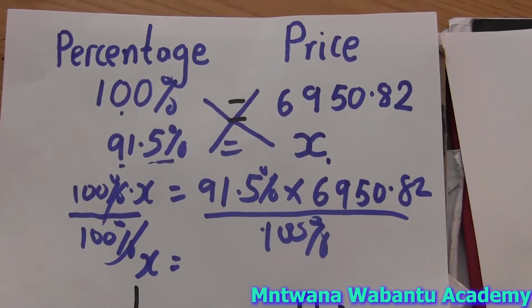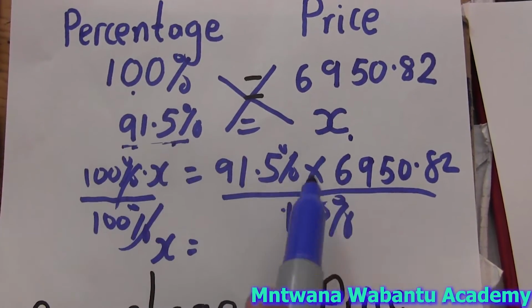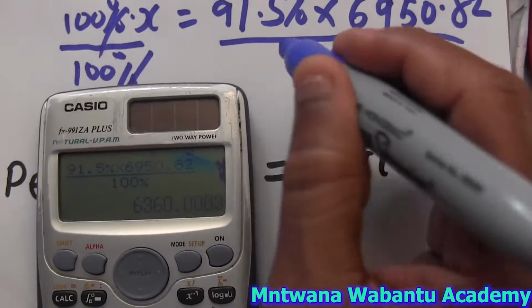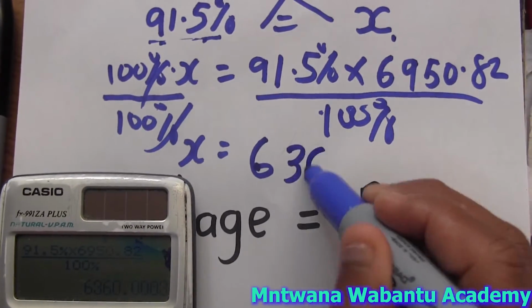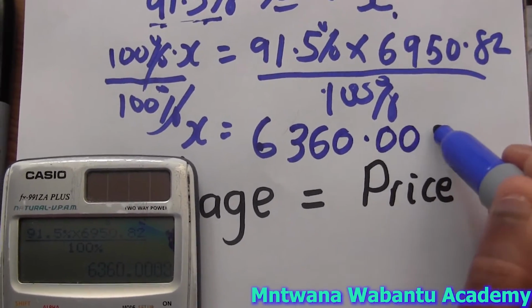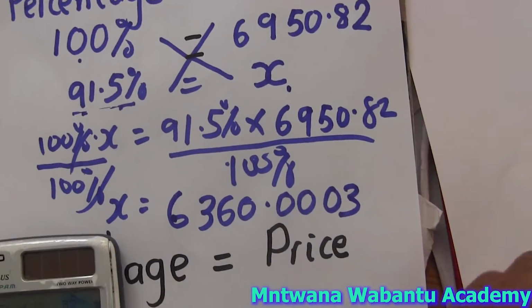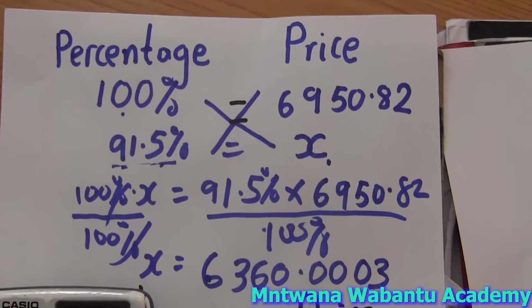The discounted price, meaning when they discounted it, this is how they sold it: 6360.03. So this is 91.5 what? Percent. But we're not done with the question.